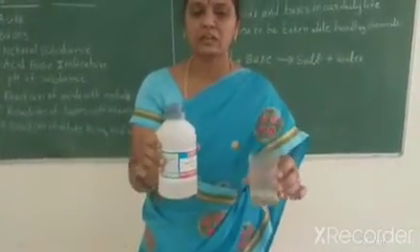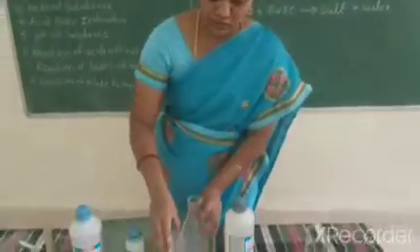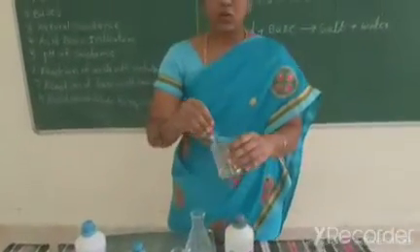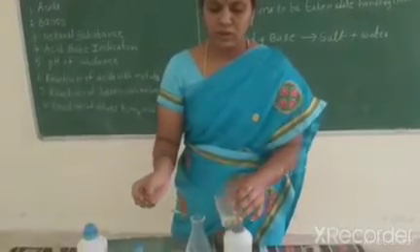I can take it in a small beaker. First, you can take the dropper and drop one drop on the solution.